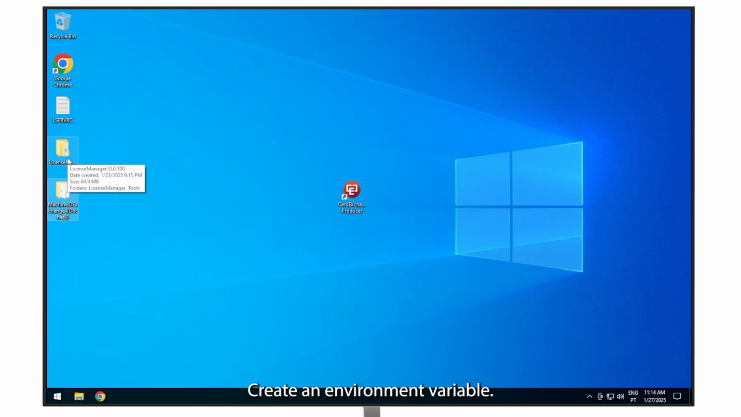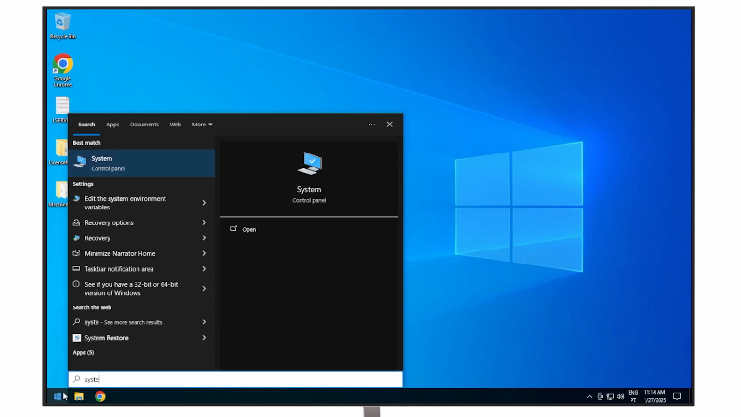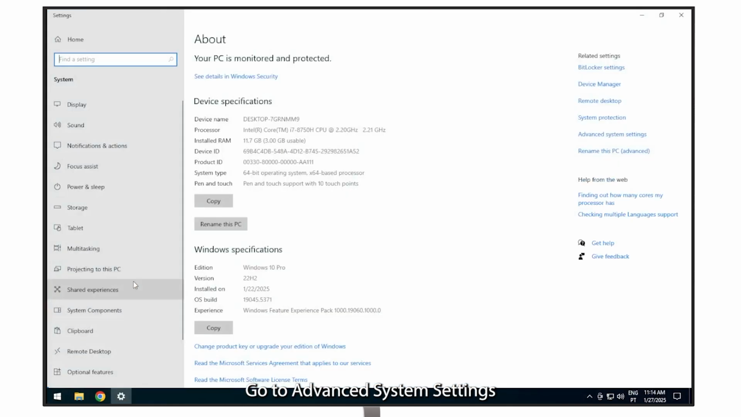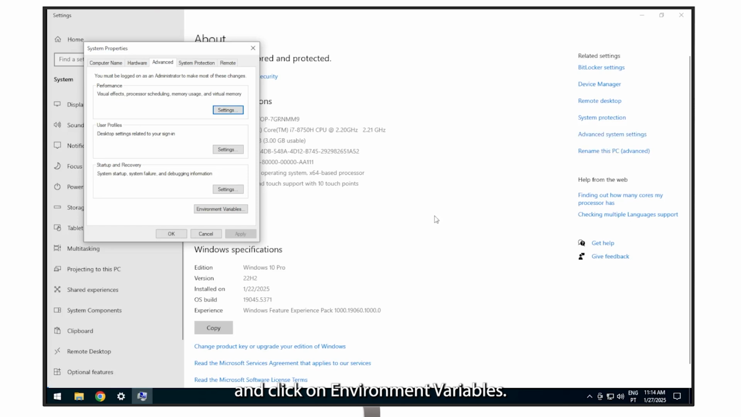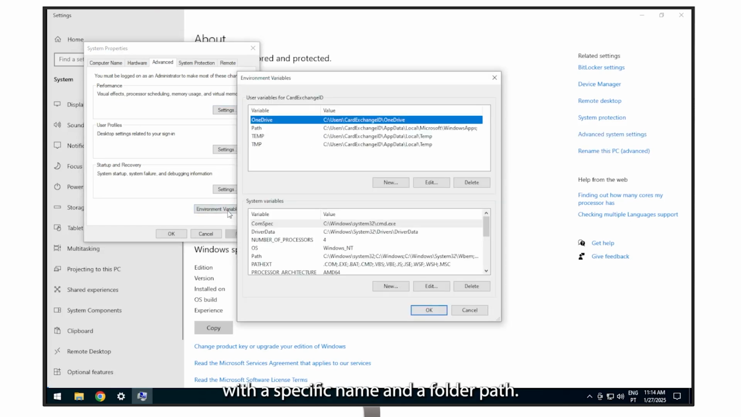Step 3. Create an environment variable. Open your system settings. Go to Advanced System Settings and click on Environment Variables. Create a new system variable with a specific name and a folder path. Make sure the folder exists or create it manually.